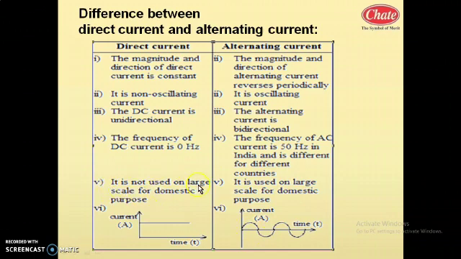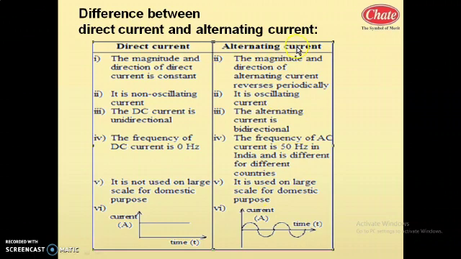DC current is not used on a large scale for domestic purposes. It is used for special applications, whereas AC is used on a large scale for domestic purposes. For your household usage, we are using alternating current.